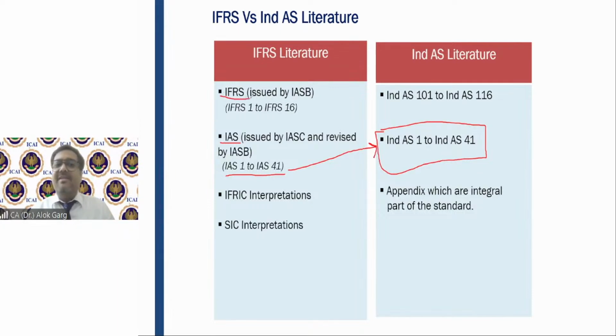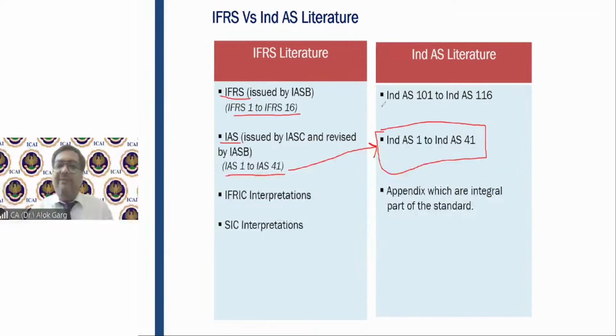Since globally there were two different names but in India we have only IND AS, we cannot start again with IND AS 1. So for all the IFRS series of standards, we have converged into IND AS 100 plus. IFRS series we have started at 100 plus, IAS series we have started at 1 plus.